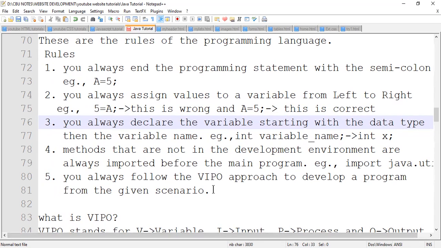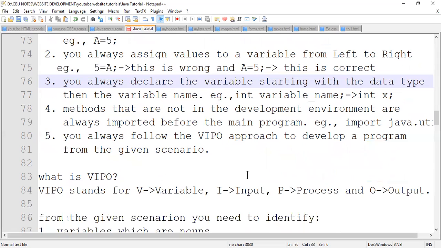All right? Now, number 5 is very important. Number 5 is extremely important. Why are we saying so? Because look at this one: you always follow the VIPO approach to develop a program from the given scenario. That's where people normally find it difficult, because if you're given a problem, say, can you write a program that can do ABCD, and you don't appreciate this VIPO approach, then life becomes very difficult. So what is VIPO? That's the next question.